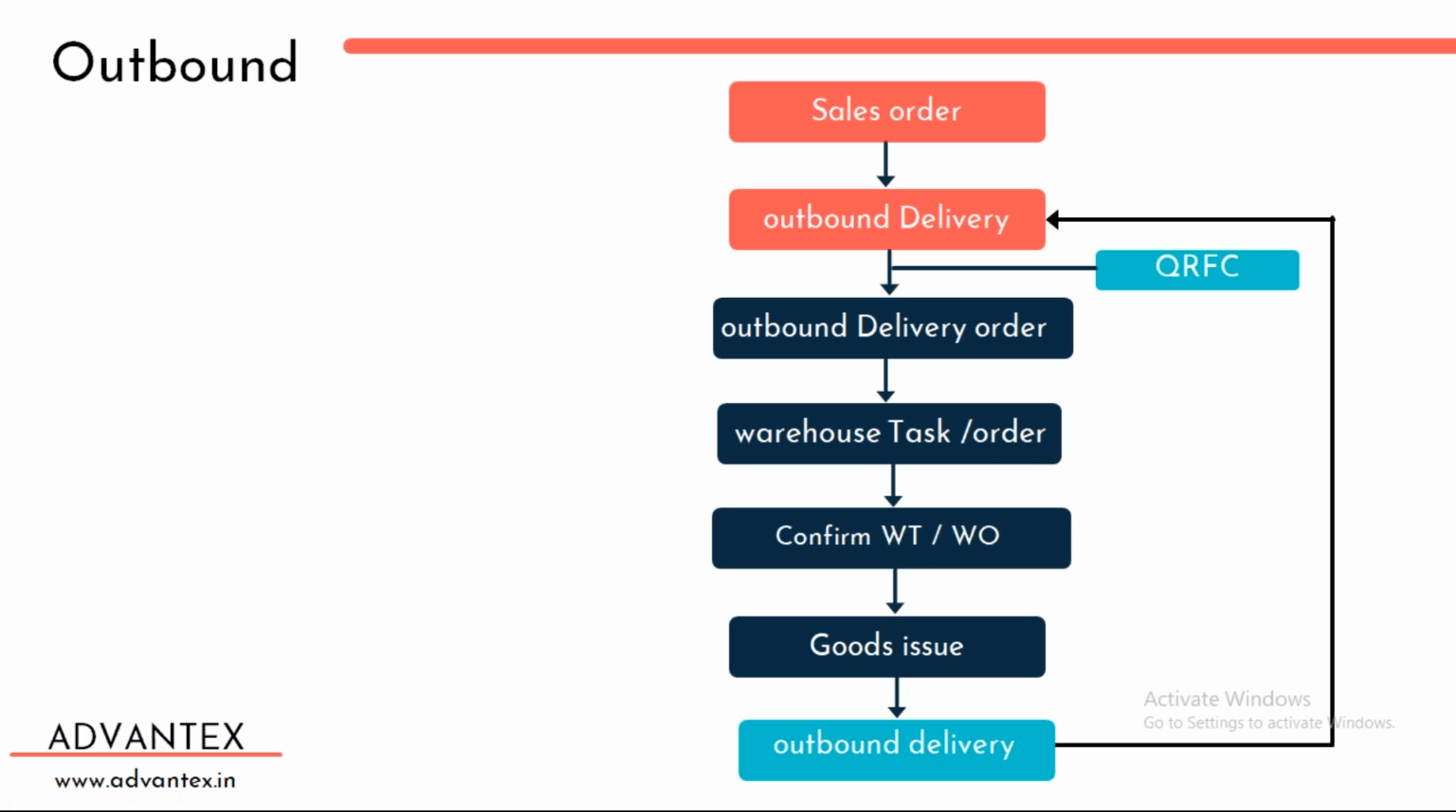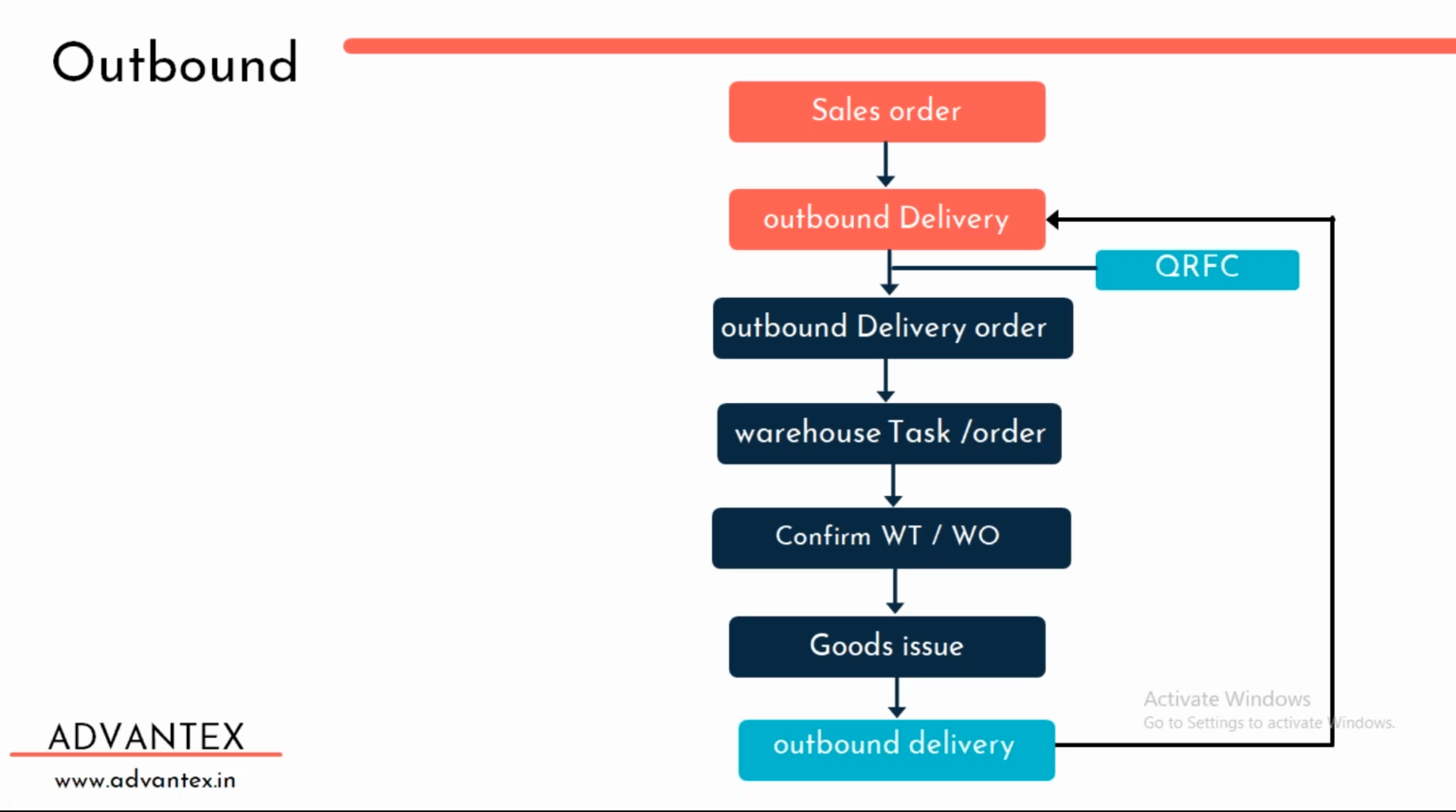Once the schedule is updated, whenever we need to issue the stock to the customer as per the schedule date, we create something called a delivery. Now that delivery will be handed over to EWM and then we execute it. Execution is nothing but, in the warehouse, first I need to find out where these materials are placed. For that, again, we create a warehouse task and warehouse order.